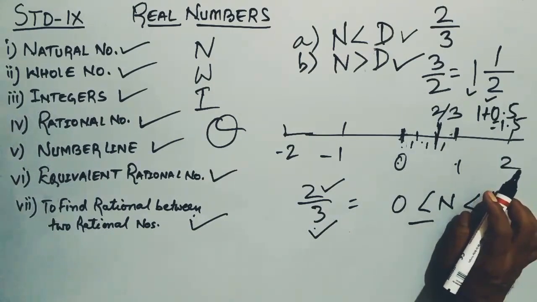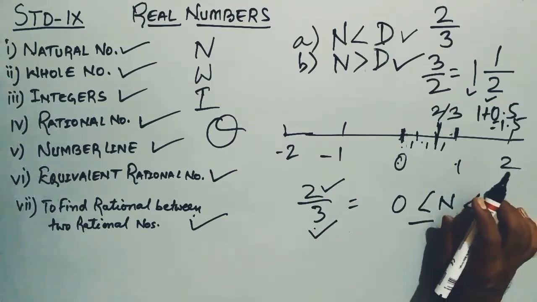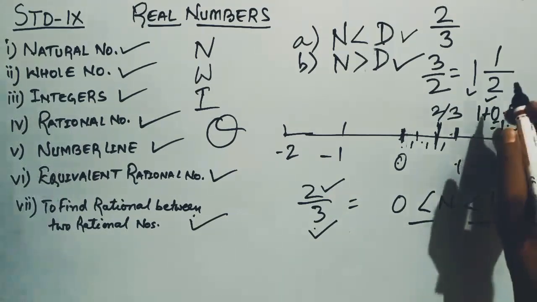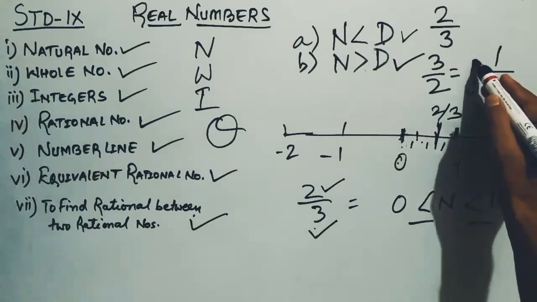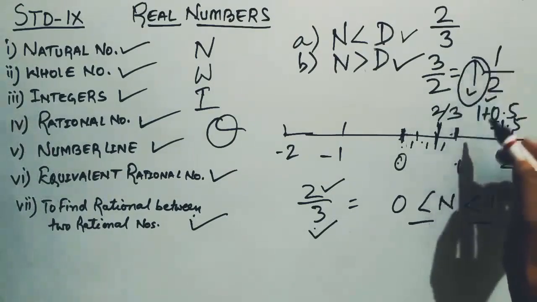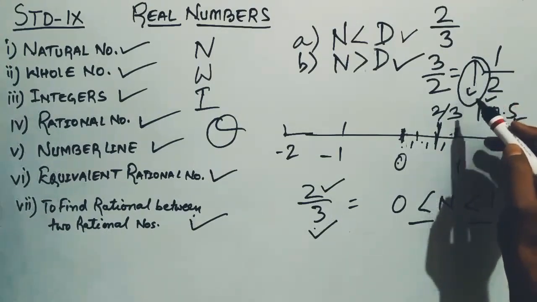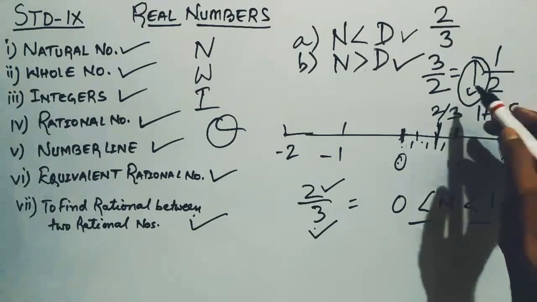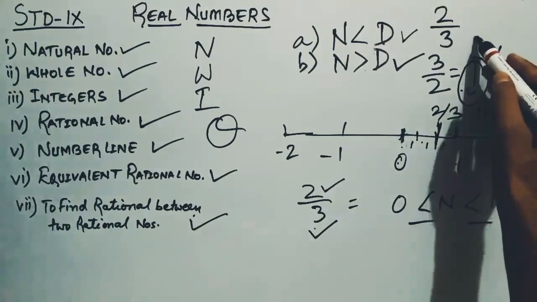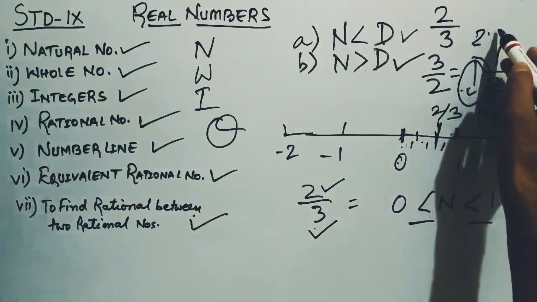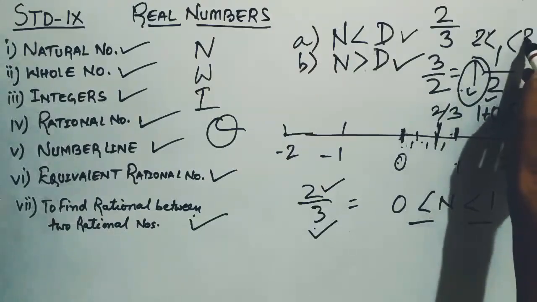So if any number has a numerator greater than the denominator, first we change it into a mixed fraction, and then we see the whole number part. If this whole number part is 1, the value will lie between 1 and 2. If the whole number part is 2, the value will lie between 2 and 3.